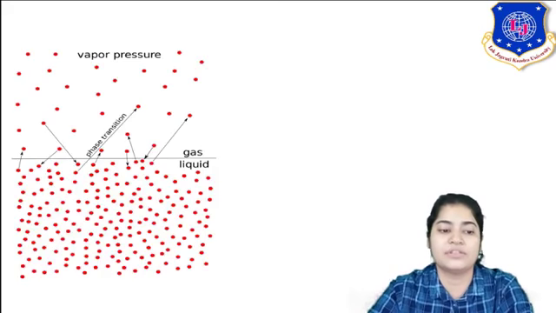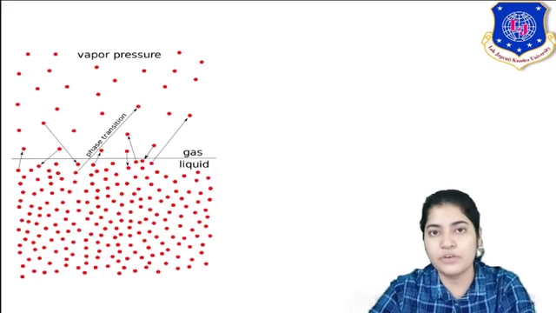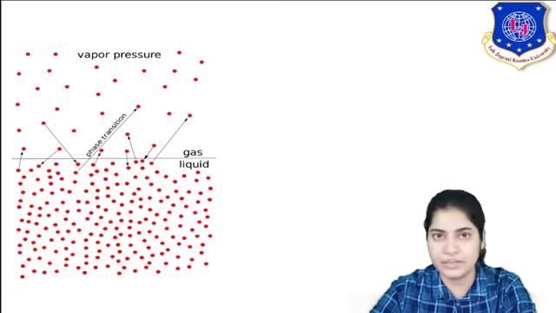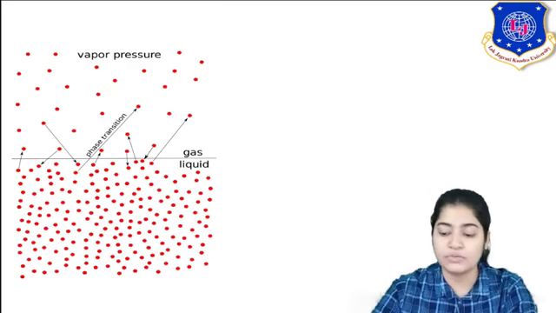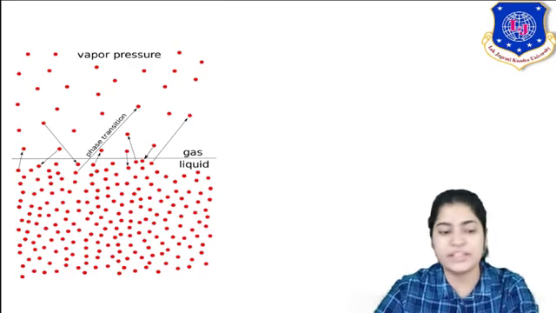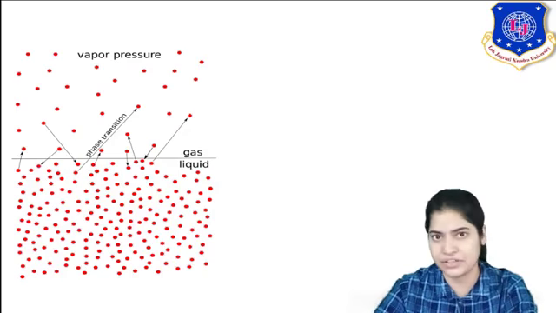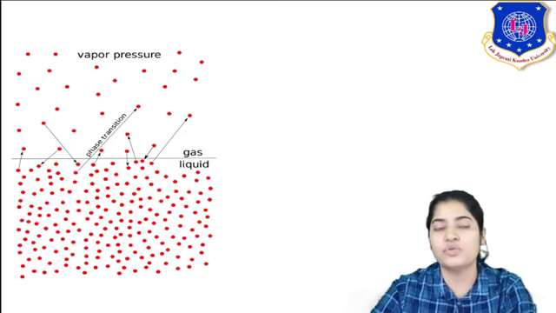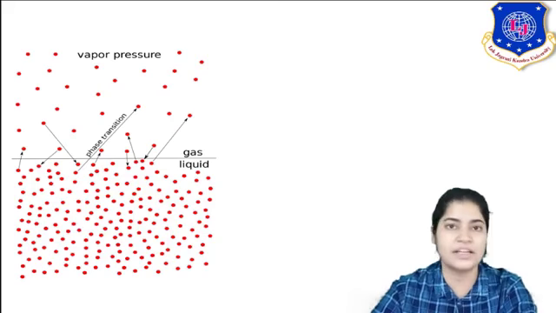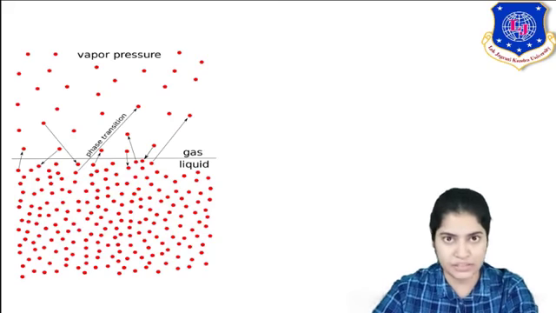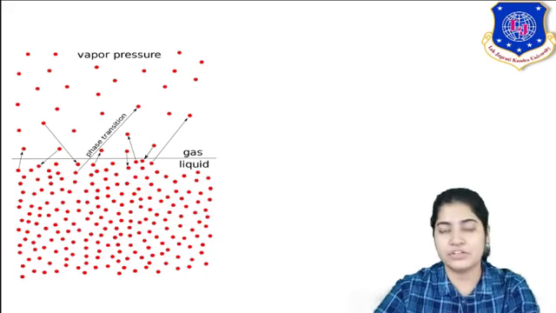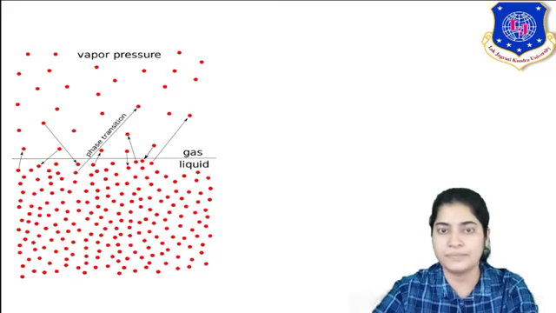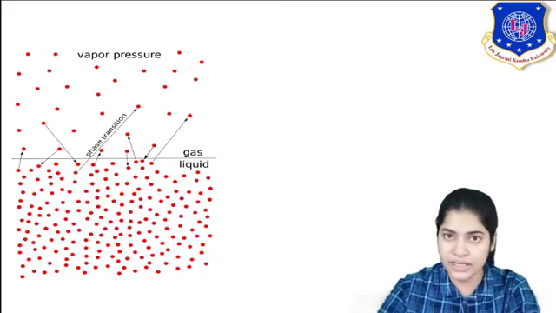Now let's see how boiling takes place. Simply, the pressure exerted by vapors on the liquid surface is the vapor pressure. What was the definition of boiling point? The temperature at which the vapor pressure is equal to the existing pressure. Suppose this is open to the atmosphere. If my vapor pressure is equal to 1 atmosphere, that is when boiling takes place. If I increase the pressure, suppose to 2 atm, now I have to heat my liquid more.